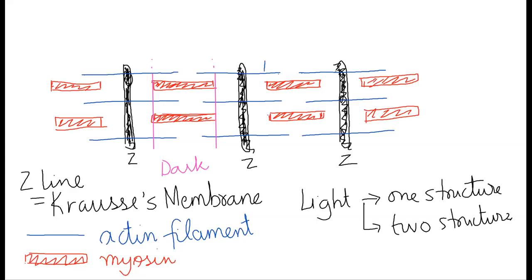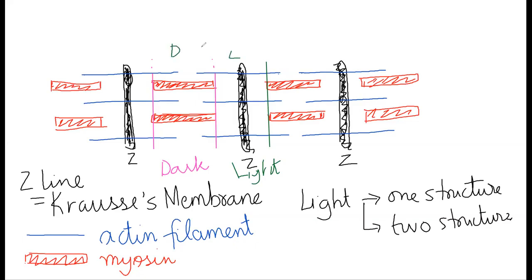Now look at the area between the pink line and the green line. The area between the pink line and the green line contains only actin filaments. There are no myosin filaments, but in between there is Z line. So this is the light band. So why is it called the light band? Because light is regularly refracted. So this area is the light band. This is the dark band.